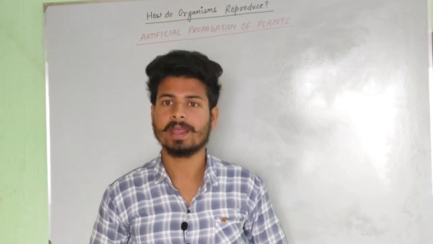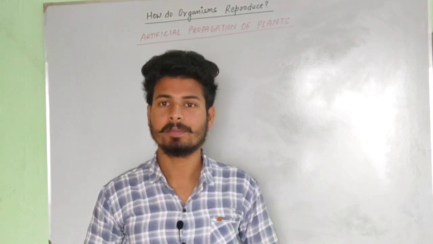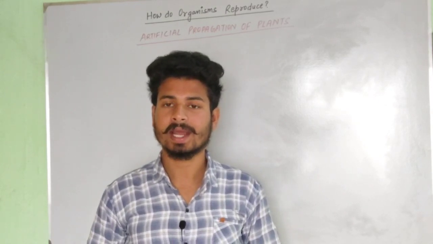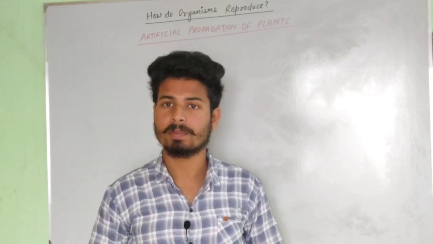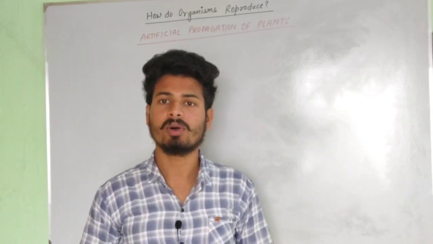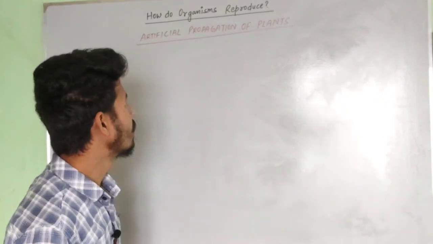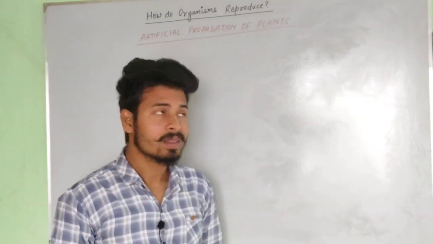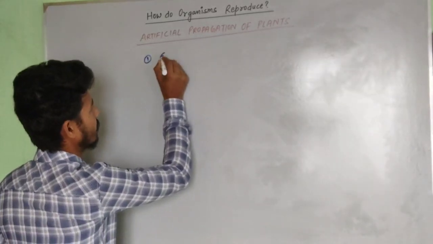Today we will be talking about the artificial propagation of plants. In the previous classes we had studied about asexual reproduction and its types. Today we will be dealing with the artificial propagation of plants, that is also under asexual reproduction. Now if we talk about the artificial propagation of plants, the first process is cutting.